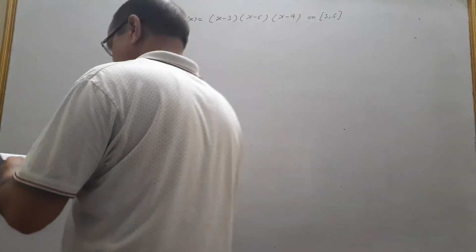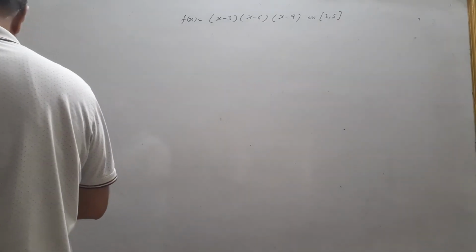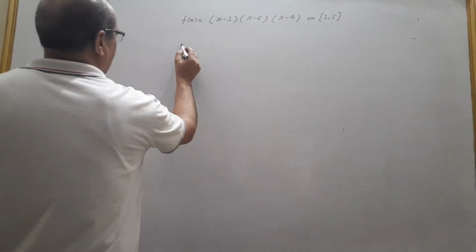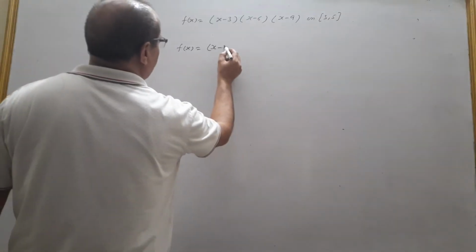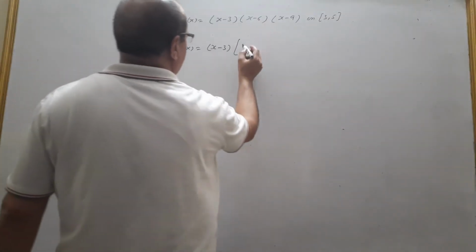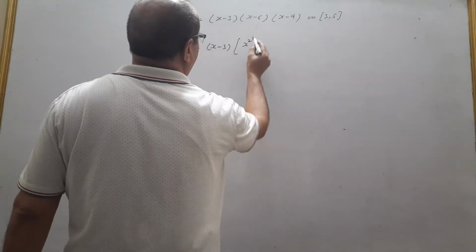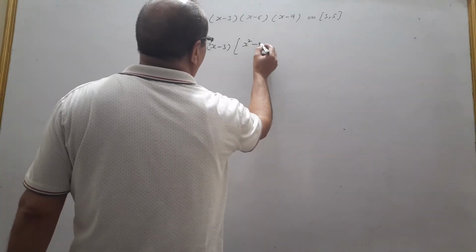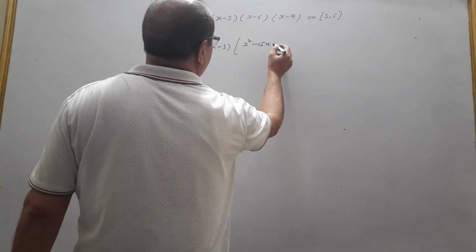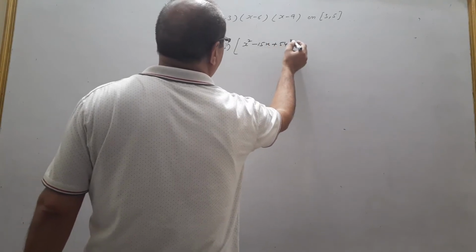First, students, you have to find its f(x) properly by multiplying this, that is (x minus 3)... This can be written as x square minus 15x plus 54.